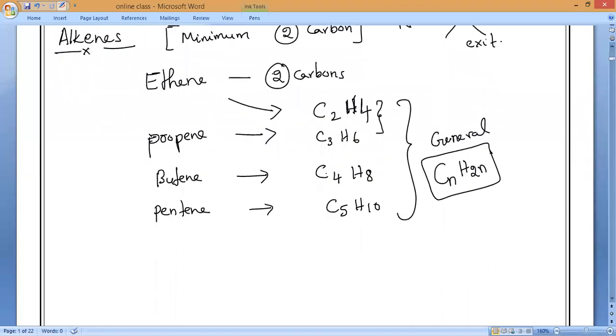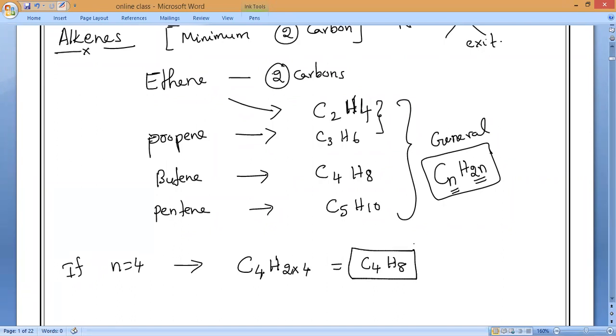That is the reason I'm saying now we are studying saturated. So the alkenes formula will vary by CnH2n. If n is equal to 4, then the formula will be C4H2 into 4, which is equal to how much, guys? C4H8. That is how the formula will come.